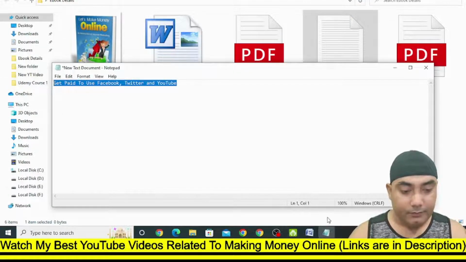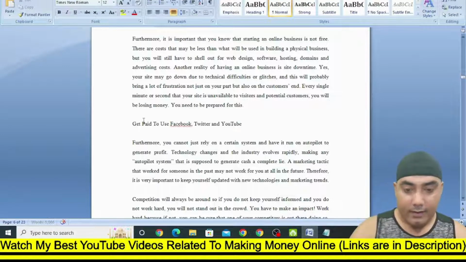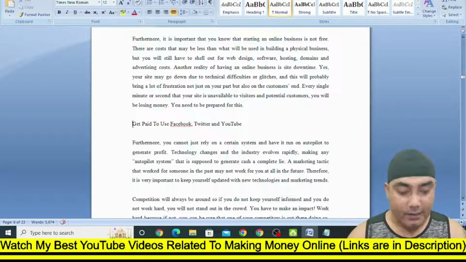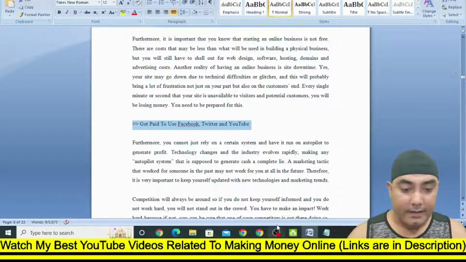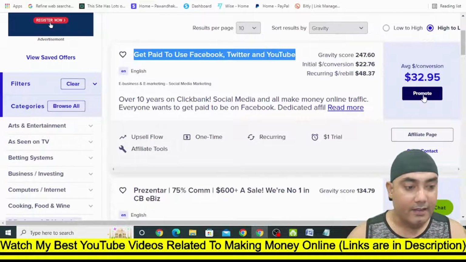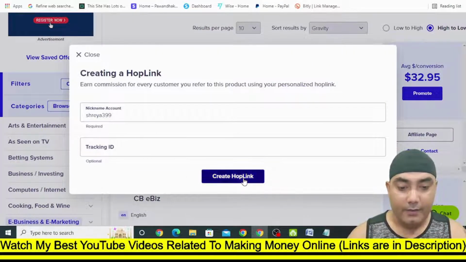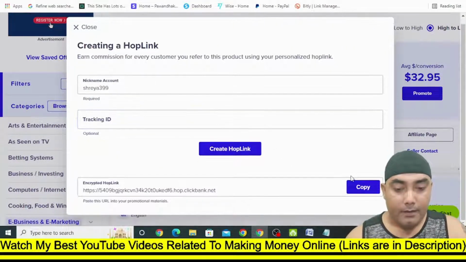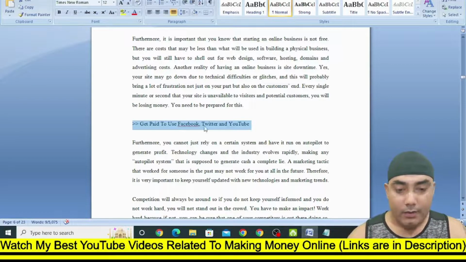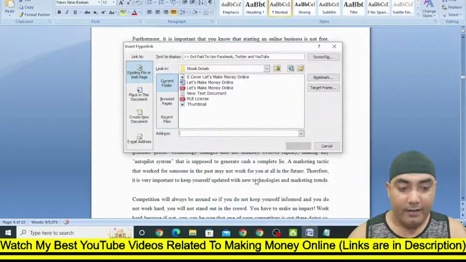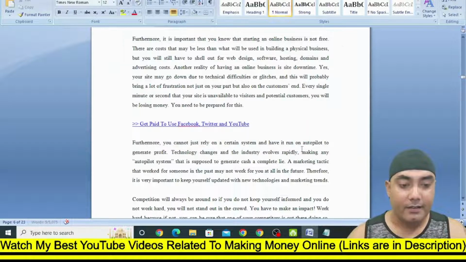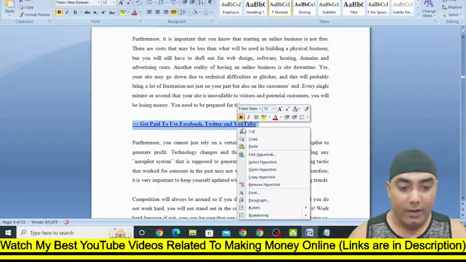Okay, and go to this Word file, paste it and just keep this kind of arrow here. Just select this and again go to ClickBank and click on promote and get your affiliate link. Let's copy it, go here, right click and click on this hyperlink, and then put your link in affiliate link here. Just click OK, select all, make it bold and copy it.